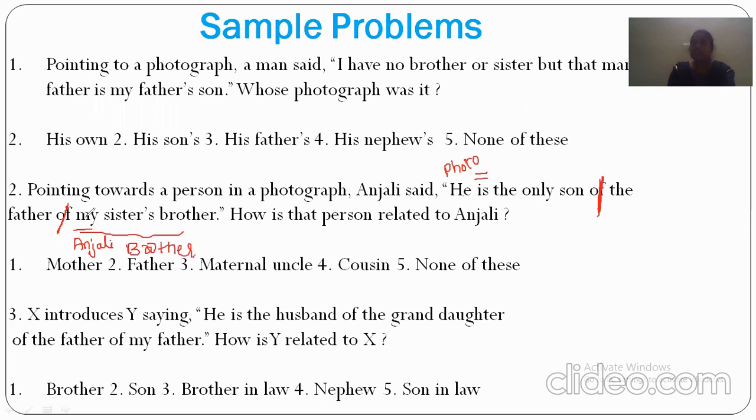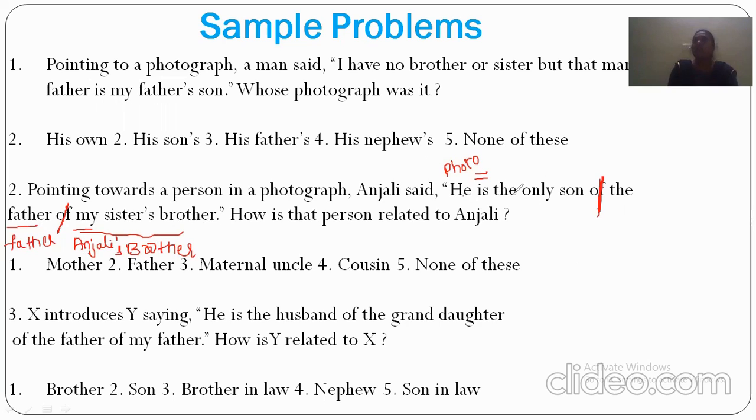So we have to take her point of view. So Anjali's brother. Then the father of the brother will become father to Anjali. Her point of view only we have to find out. So of my sister's brother means brother. The father of the brother will become father to Anjali.